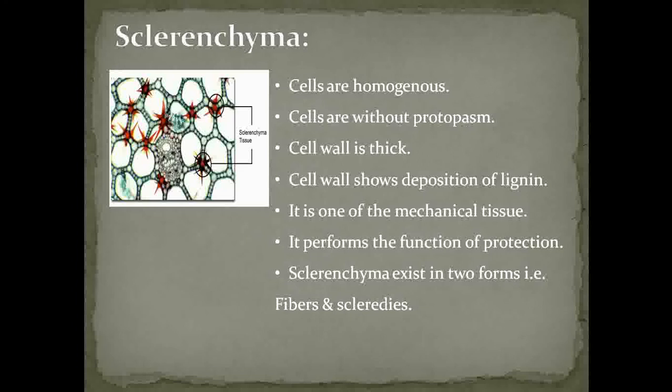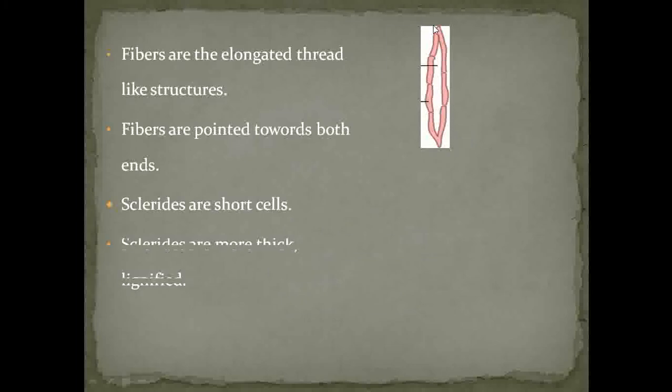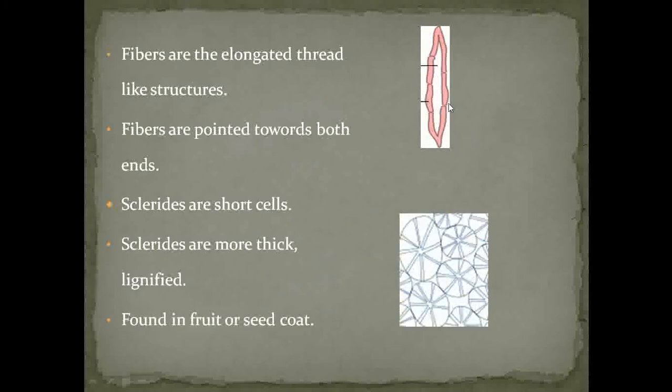If we observe the sclerenchyma cells, they are found in two forms, that is sclerenchyma fibers and sclereids. This is the sclerenchyma fiber. It is an elongated structure having tapering ends.